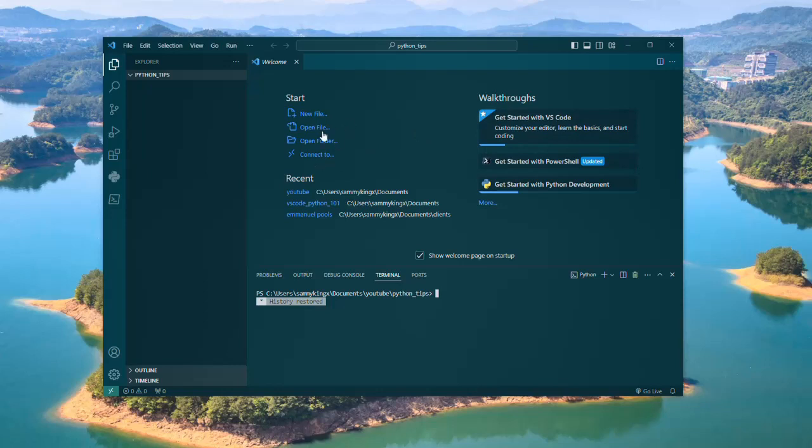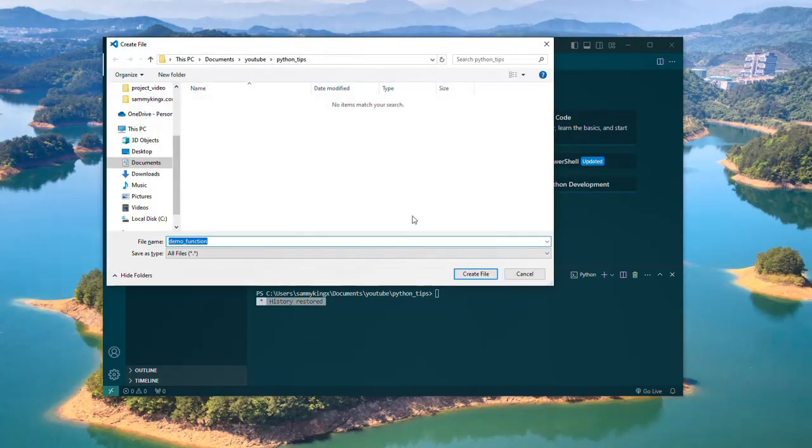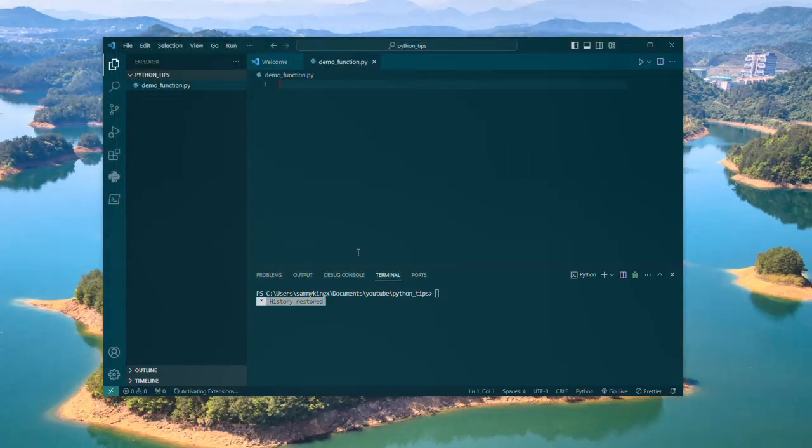So I'm going to create a new file and just call it demo function. And yes, I've decided to be switching between my terminal and VS Code. So that's part of the New Year resolution.